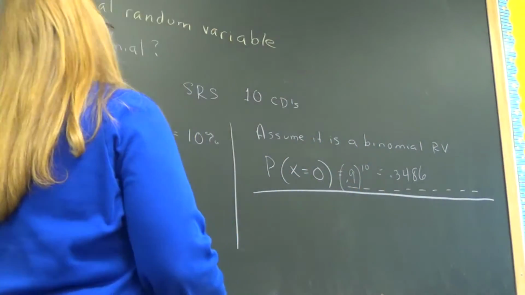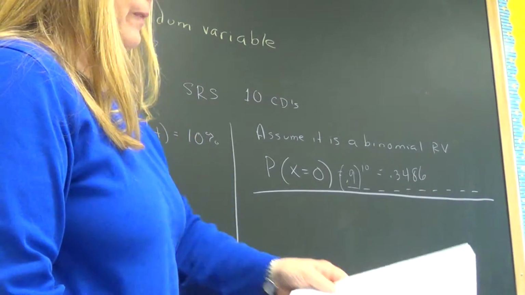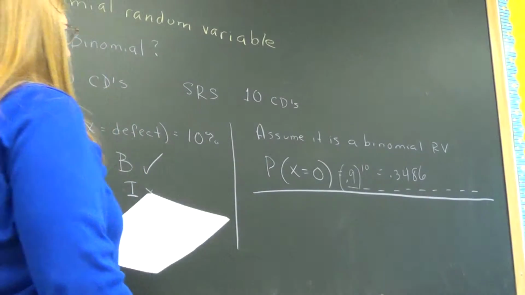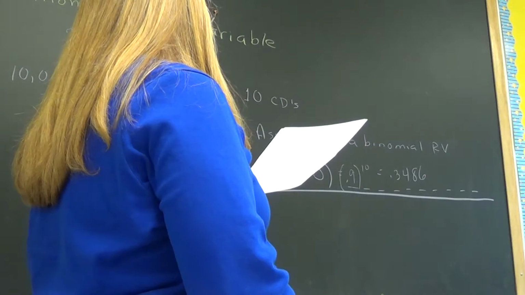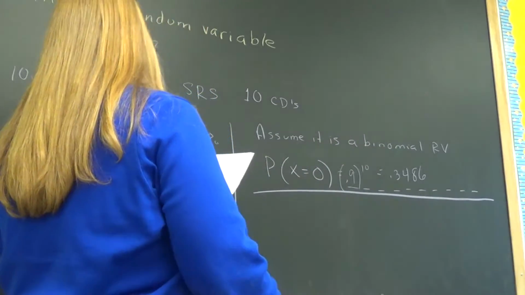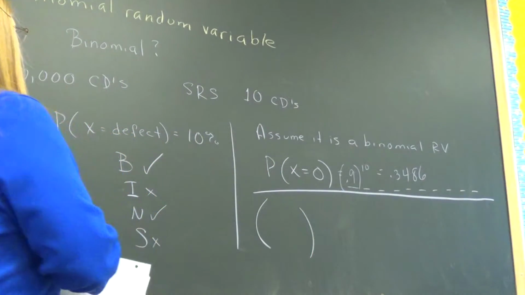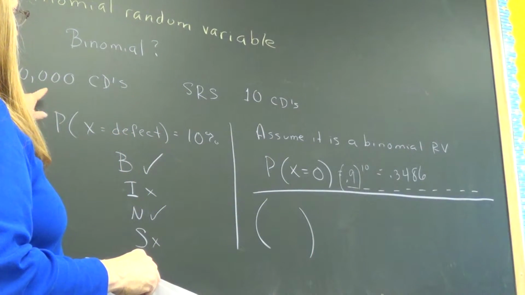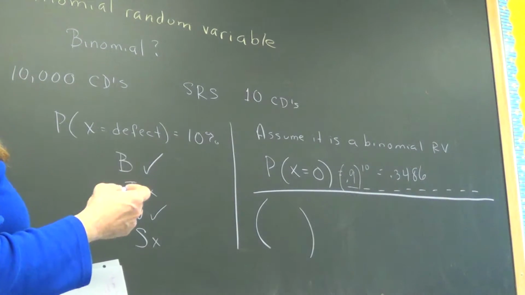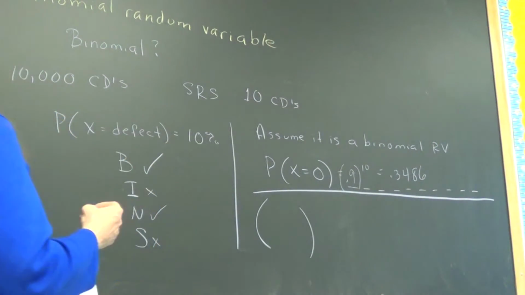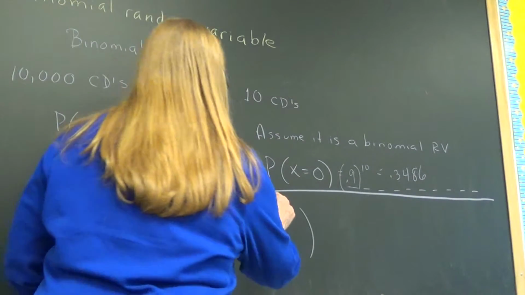All right, so now we're going to do it as if it is a true probability problem. Writing it out the long way, what is the probability of getting the first one that has no defects?